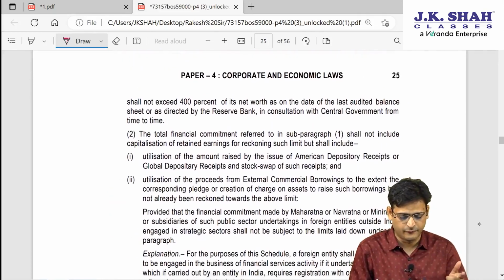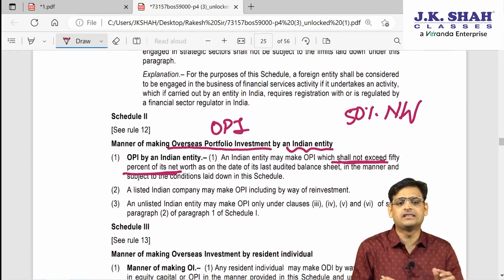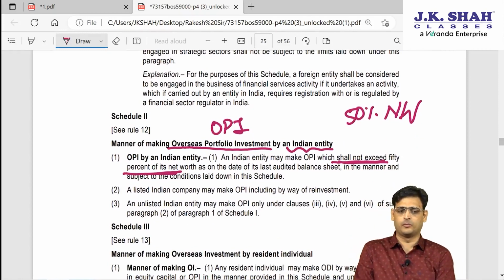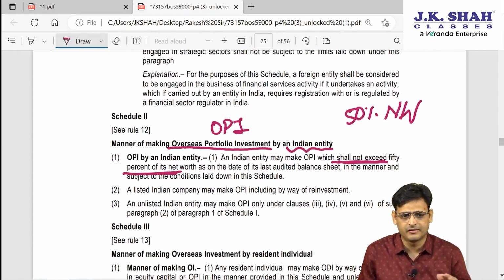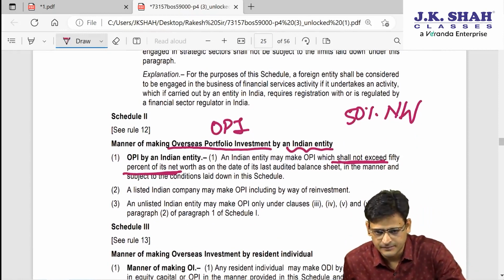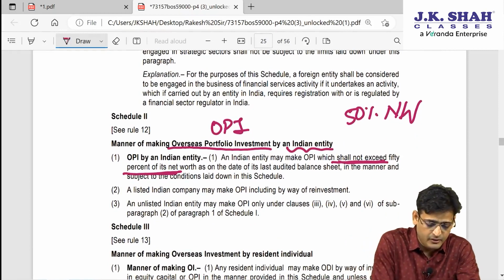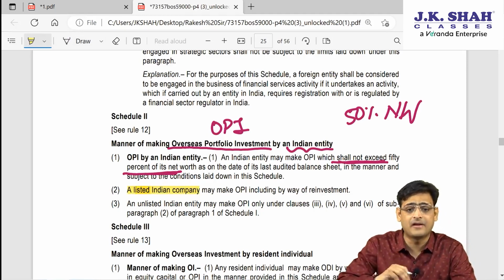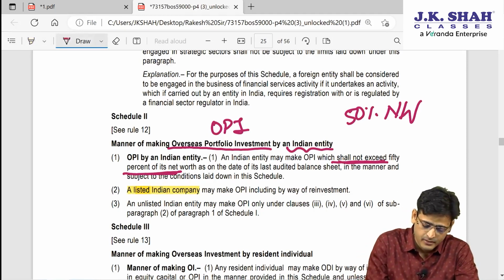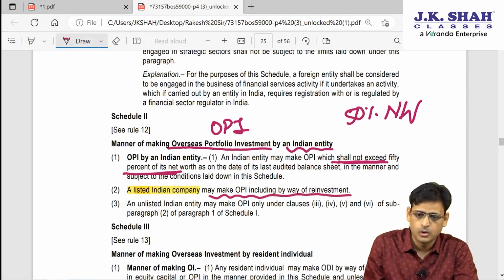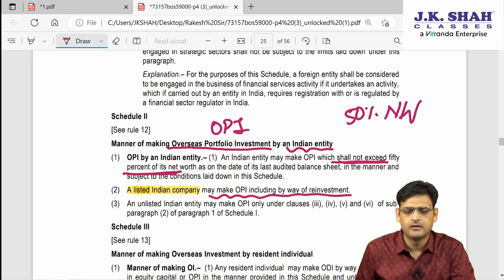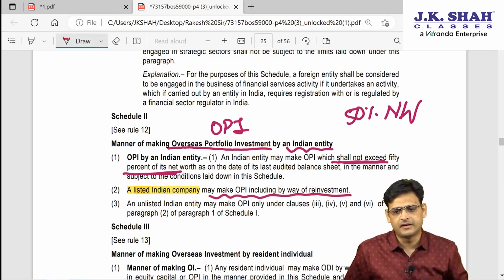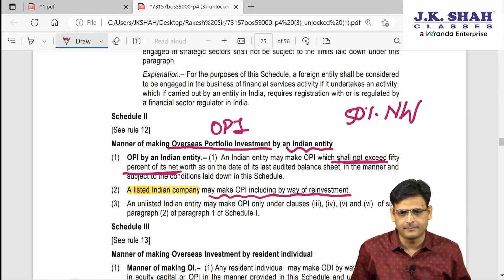Earlier you have seen 400% of net worth, and this is 50% of net worth for OPI. Fine. So this is a very simple thing. So they can do this. And then if an entity is a listed Indian company, they can make OPI by way of reinvestment. They can make OPI by way of reinvestment. Now tell me friends, what is the meaning of reinvestment?